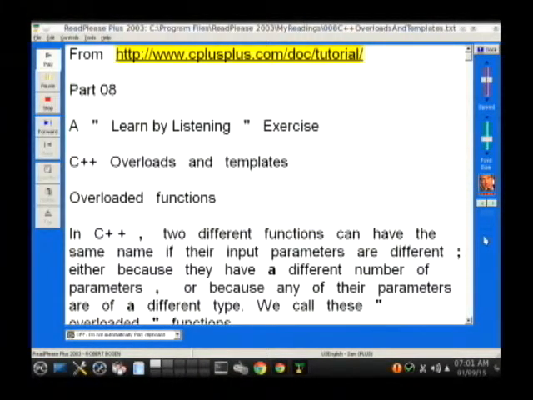From www.cplusplus.com/doc/tutorial/. Part 8. "Learn by listening." Exercise. C++ overloads and templates.